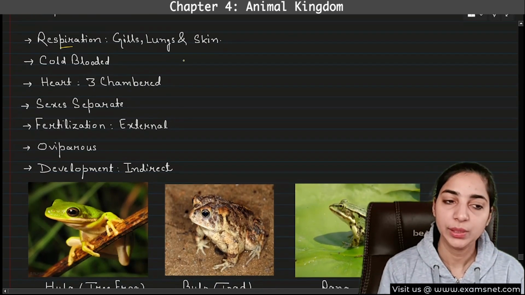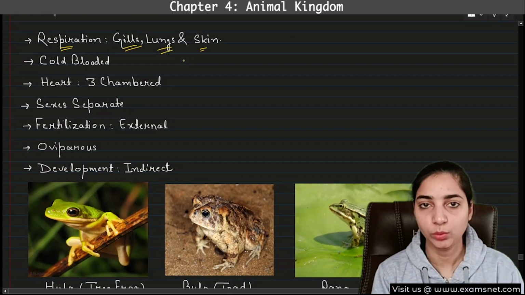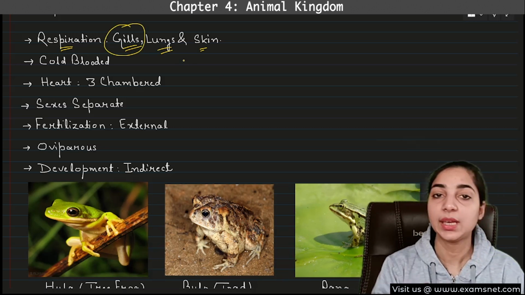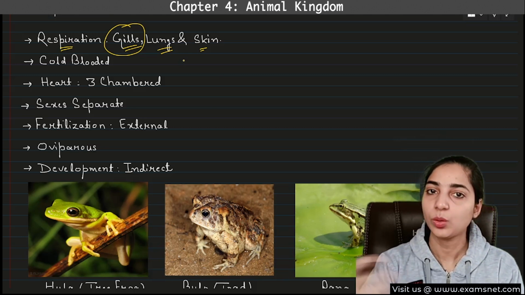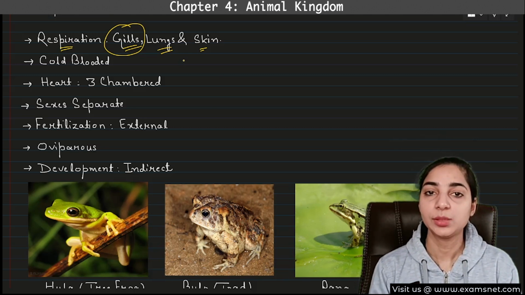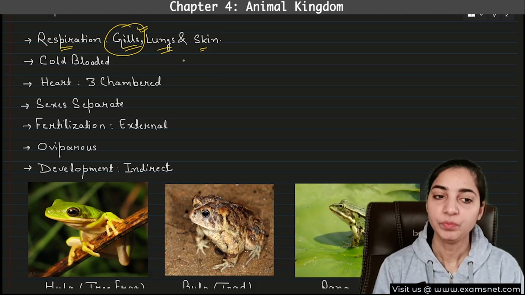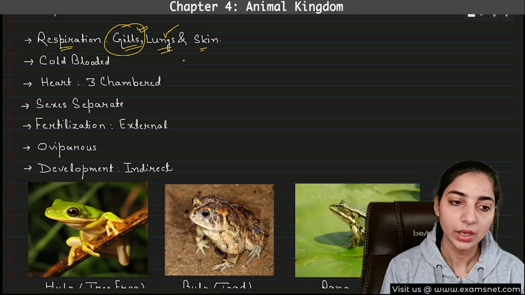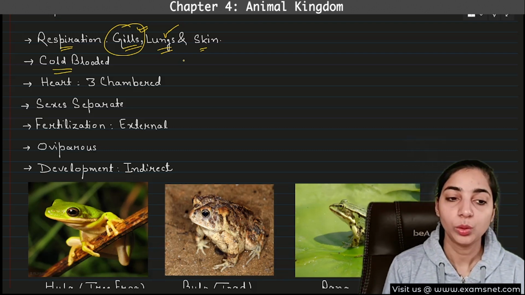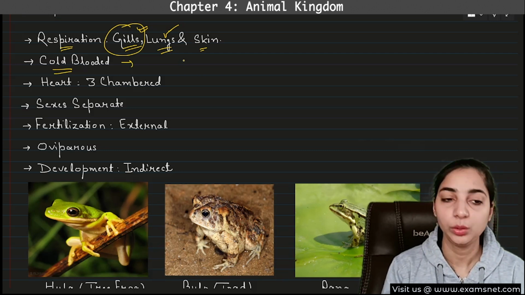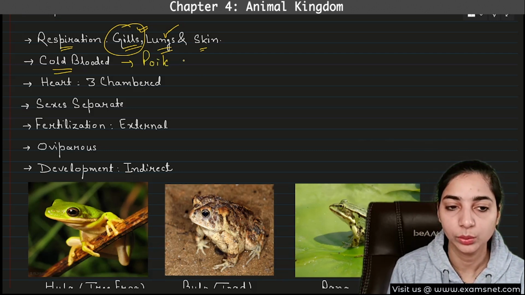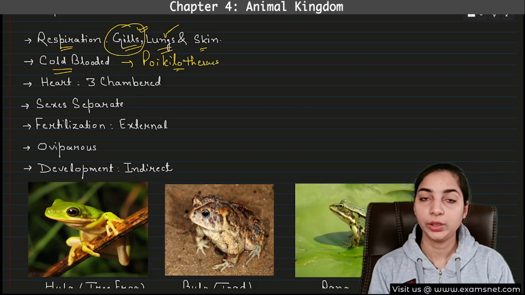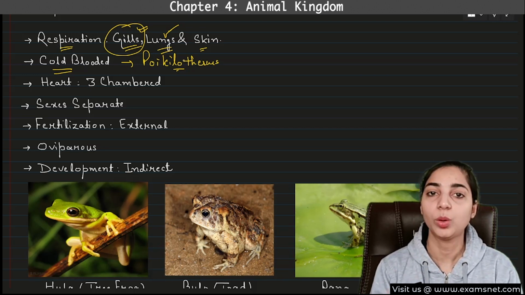Okay. Now the things are very simple, things such as respiration, circulation, all these things you might already be aware of. The respiration takes place with the help of gills, lungs or skin. We have already seen that their moist skin helps in respiration. Other than that, they also have gills because these are amphibians. They can live in water as well as on land. So when they are living in water, how will they respire? So they will respire with the help of gills. Okay. Then they have lungs through which they will respire when they are present on the land. Okay. These are cold-blooded again. Before this, we had seen the term poikilotherms. The same term will be applied here, poikilotherms. It means cold-blooded. And I have already explained what we mean by poikilotherms or cold-blooded. It means that they will not have a constant body temperature.